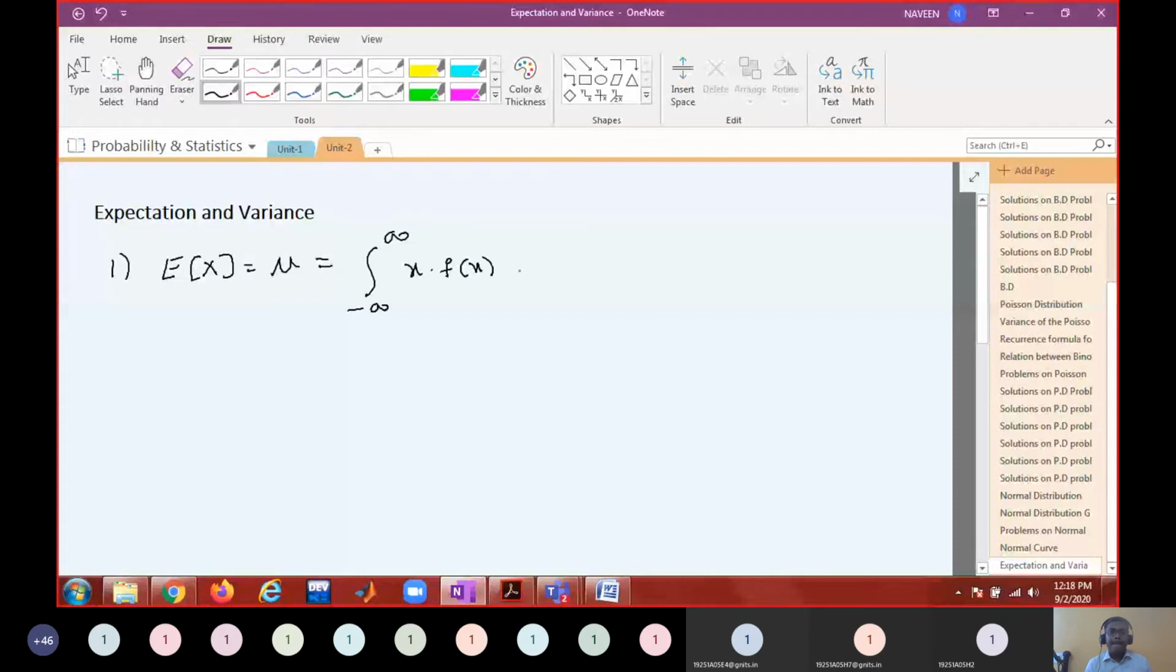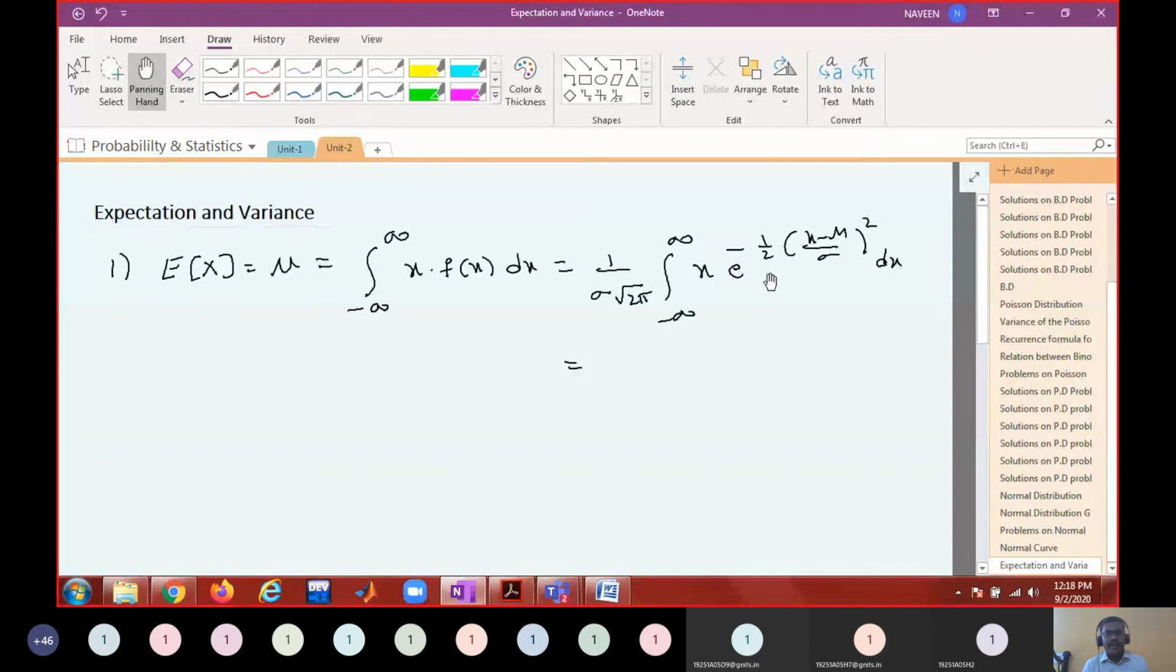What is f of x here? 1 by sigma root 2 pi e power minus 1 by 2 into x minus mu by sigma whole square. So the integral from minus infinity to infinity of x into that, dx. Okay, again one more exercise. I want you to show that this total integration, you just integrate by substitution method or whatever technique you have, you apply that and show that finally that integration is equal to mu.